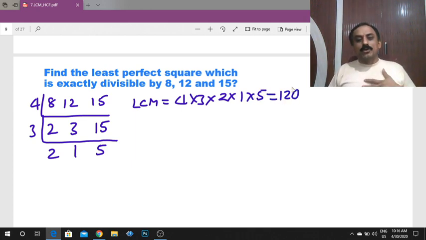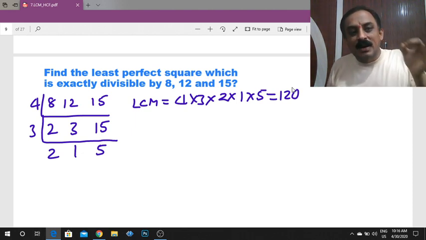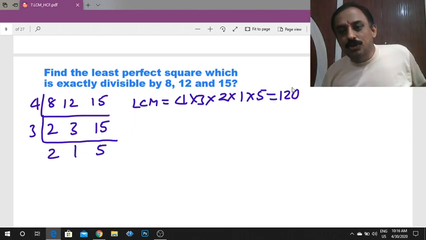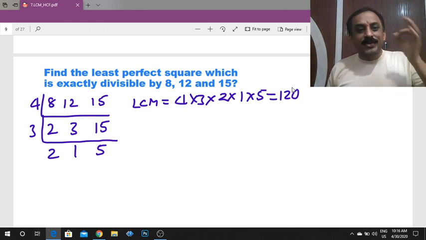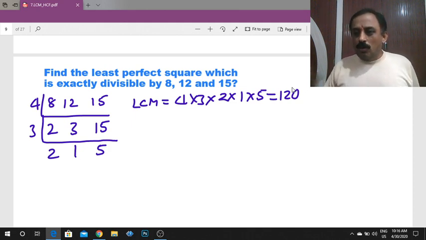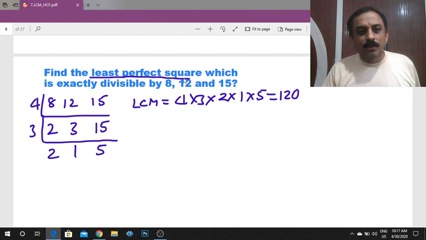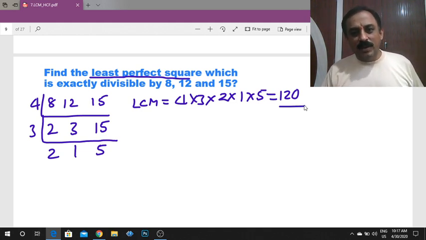But what is the present question? Find the least perfect square which is exactly divisible by 8, 12 and 15. If you remove the words least perfect square, find the least number which is divisible by 8, 12, 15, that is the LCM, 120.